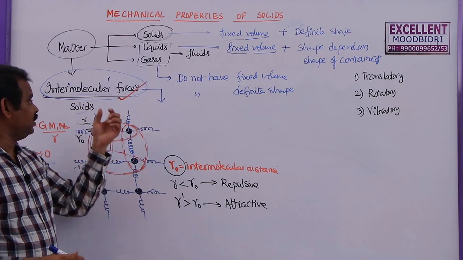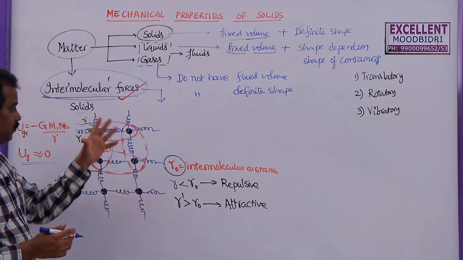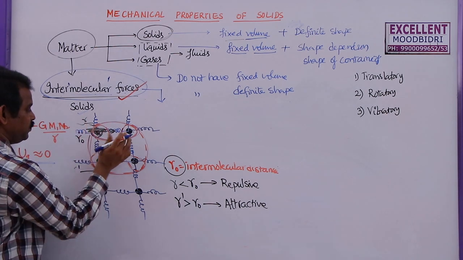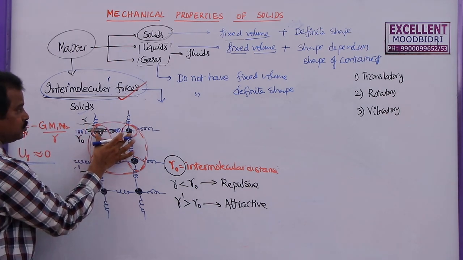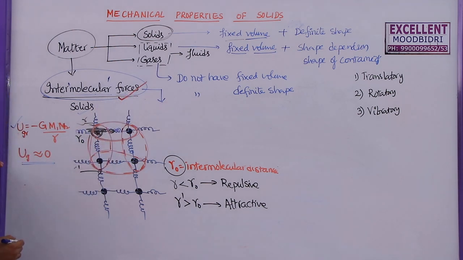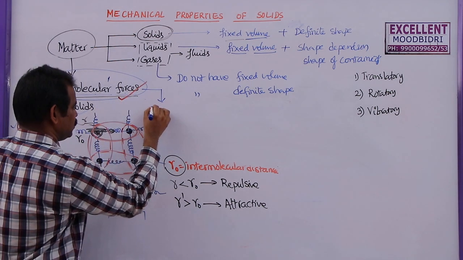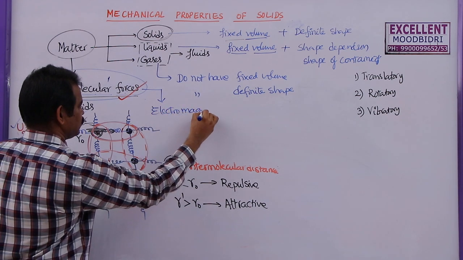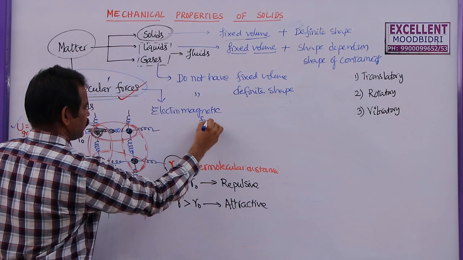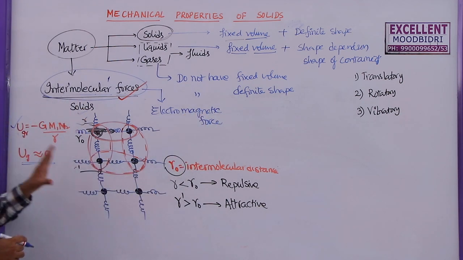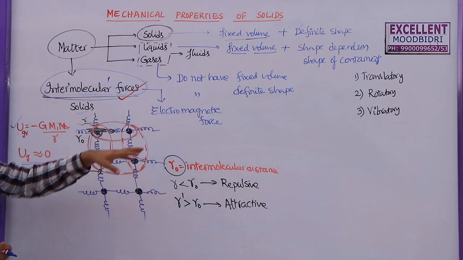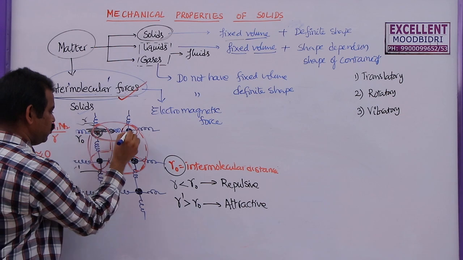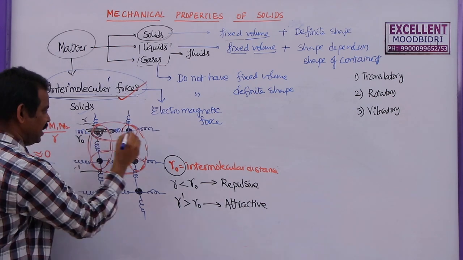In which category does this force come? If you observe this, it is because of the attraction between these two, that's why it is called the intermolecular force. So this comes under the electromagnetic force. This force is also known as the elastic force.